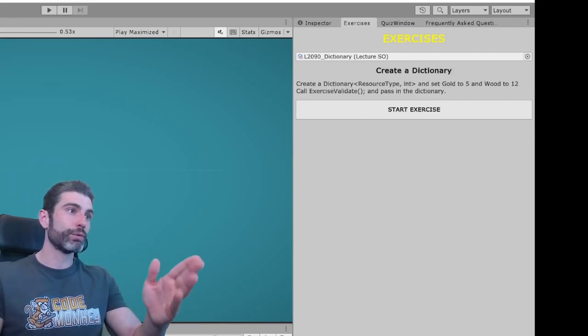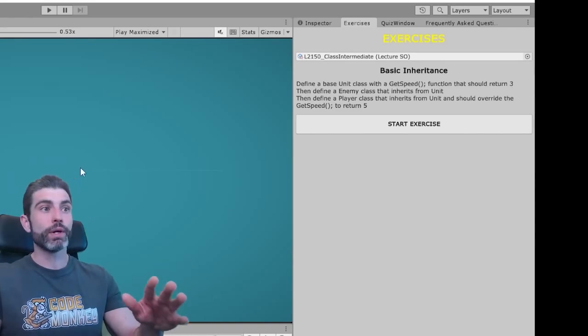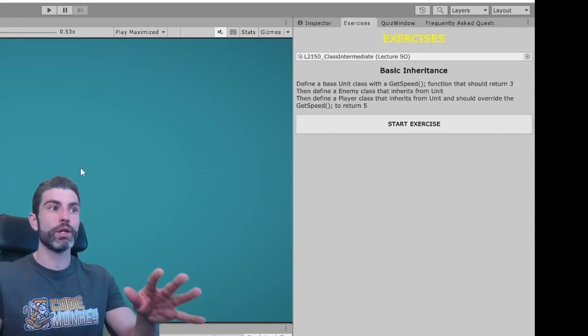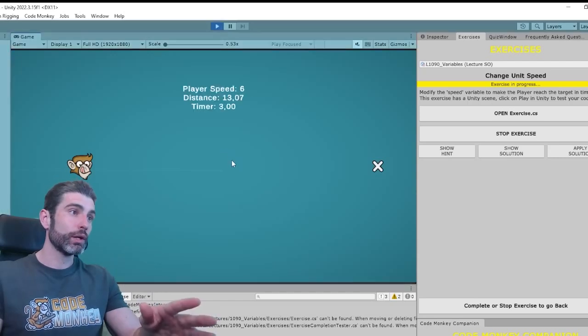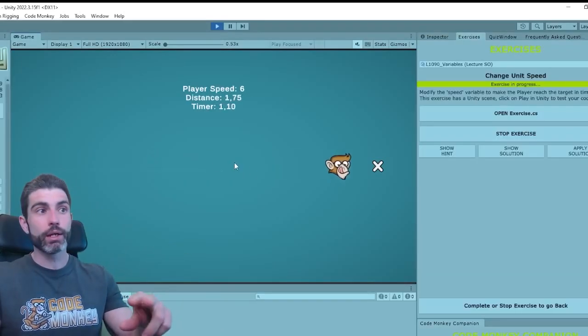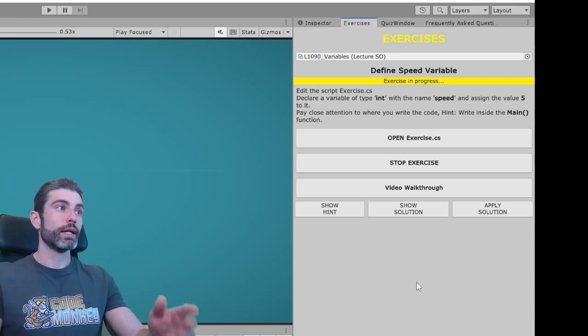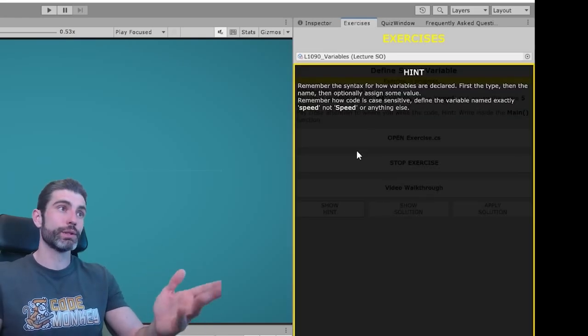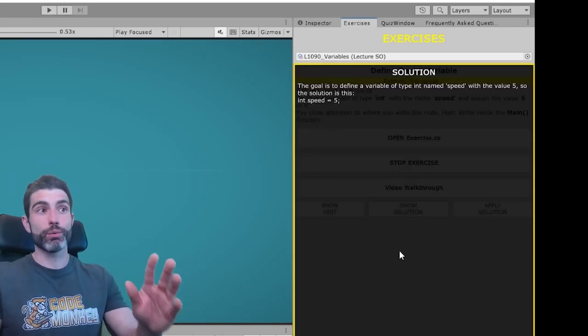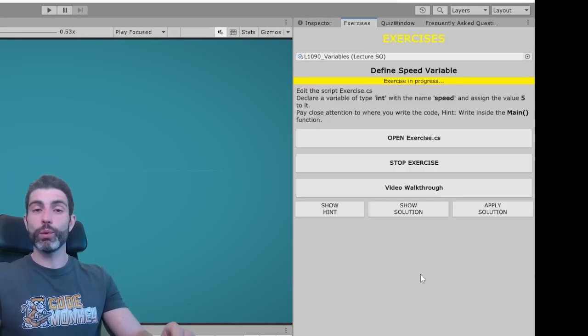Some are about spotting and fixing errors, others are about asking you to define some function or class or implement some kind of logic. There are some where you just write code, and some where you write code and then play the code in Unity in order to complete the exercise. Then each exercise also contains a hint just in case you get stuck, or a solution in case you get really stuck, as well as a video walkthrough of me going through that exercise and completing it while explaining everything in detail.